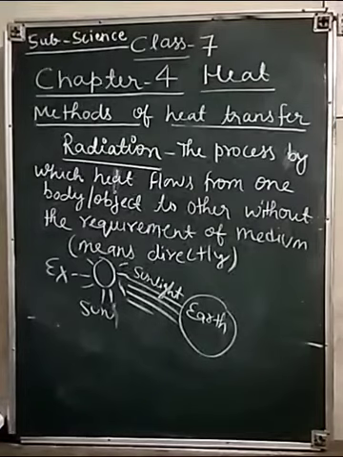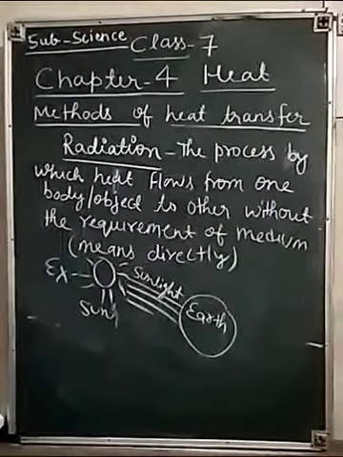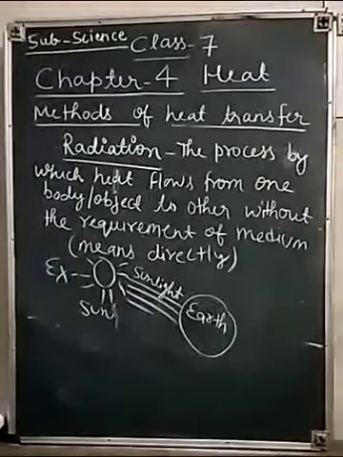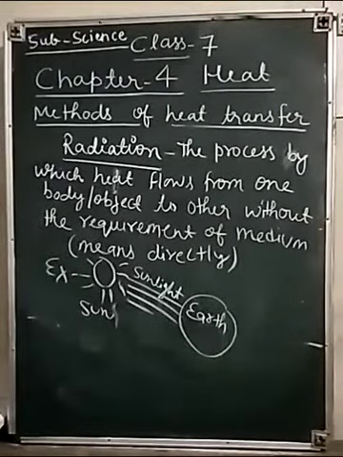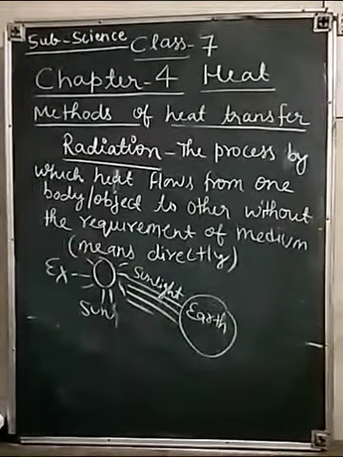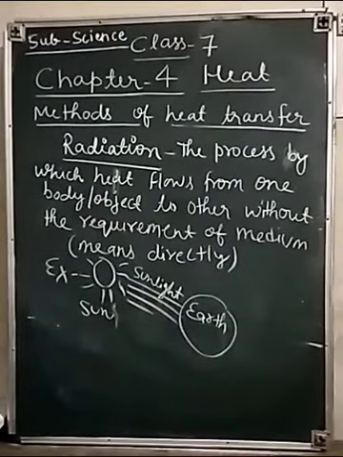So radiation is the process by which heat flows from one body to another without the requirement of any medium. It is a process in which heat flows directly from the source to the other object, without the use of any other medium.